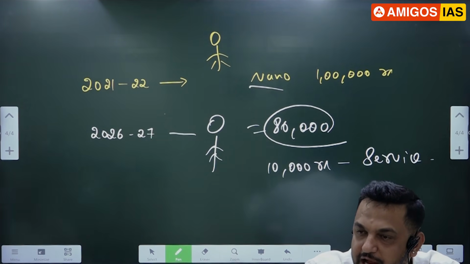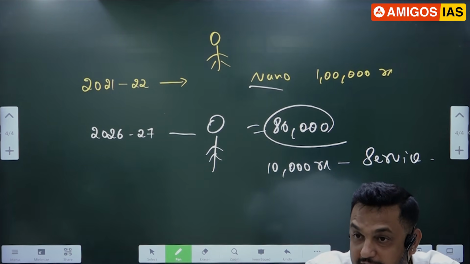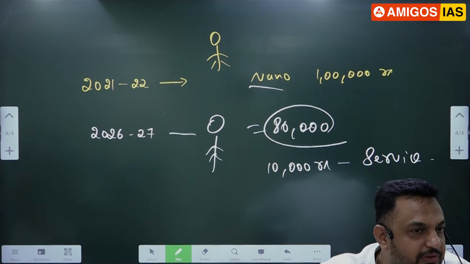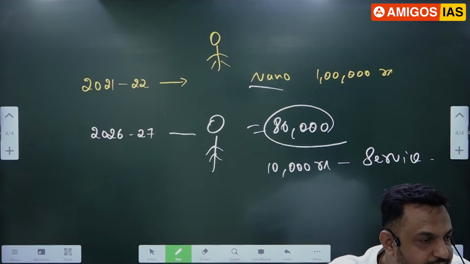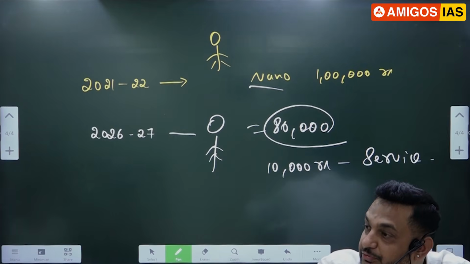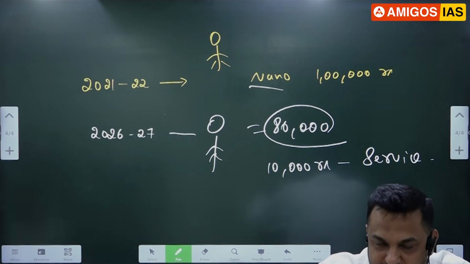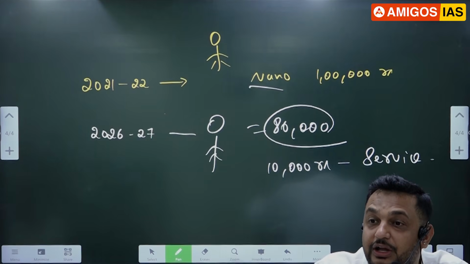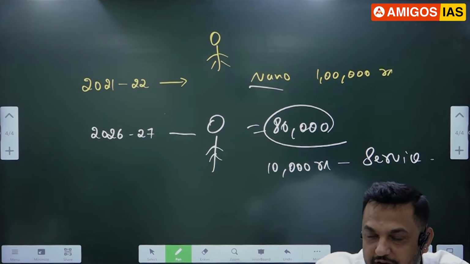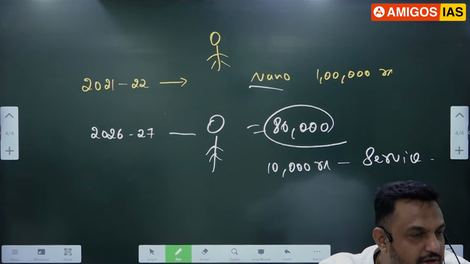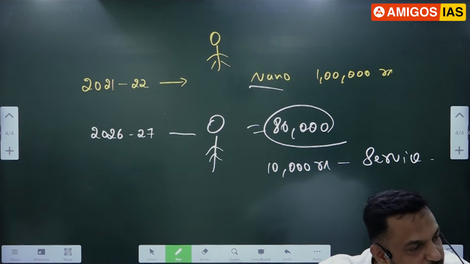How much amount should be added to this year's GDP? Again, I'm precisely asking about this year's GDP. What is GDP, sir? Read the definition again, sir. The final value of all the goods and services produced in a domestic territory for a particular financial year. That is called as what? GDP, gross domestic product.